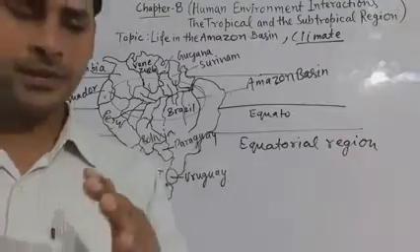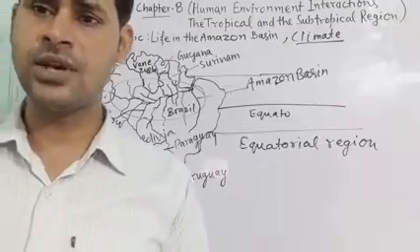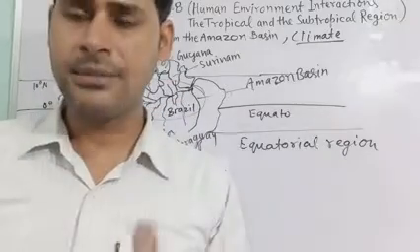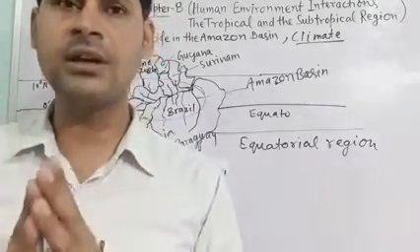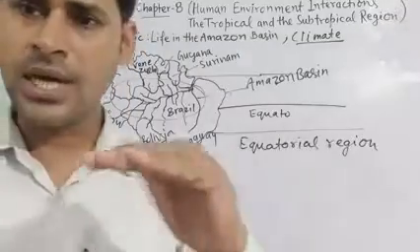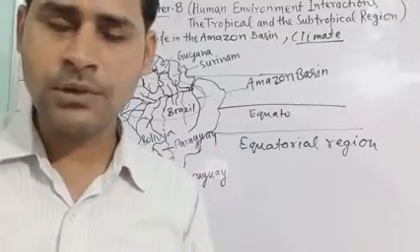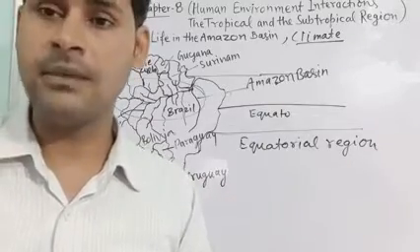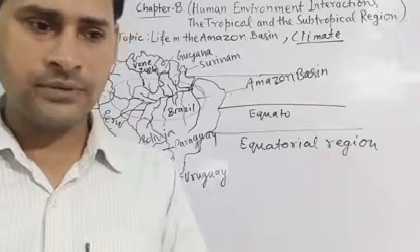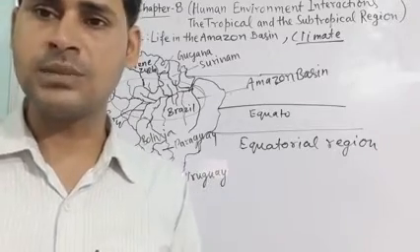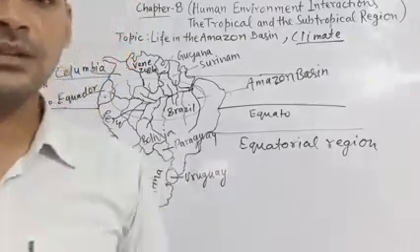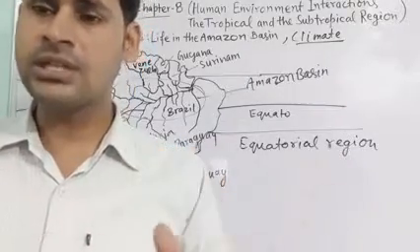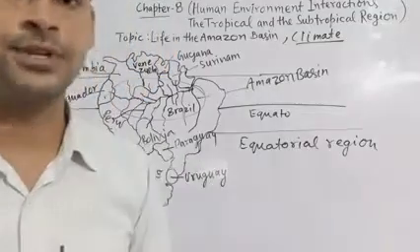Numerous tributaries join the Amazon river. Many tributaries are there. Tributaries means what? Tributaries means a small river which joins the main river. Means small rivers join the main river. For example, Ganga river. So river Ganga joins many other small rivers. So those small rivers are known as tributaries.